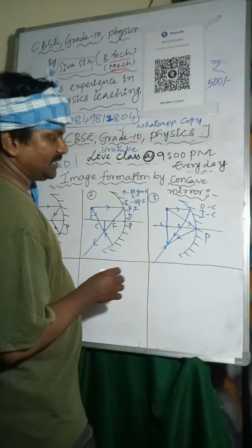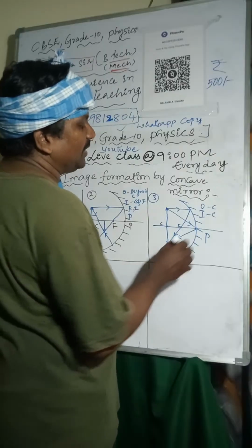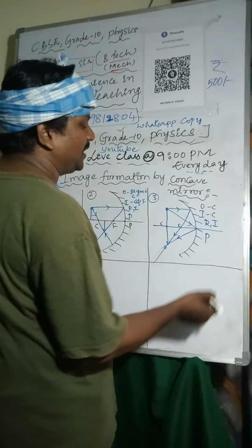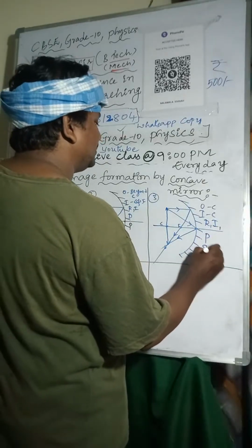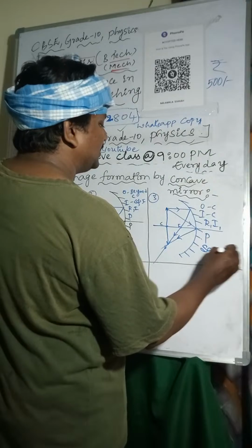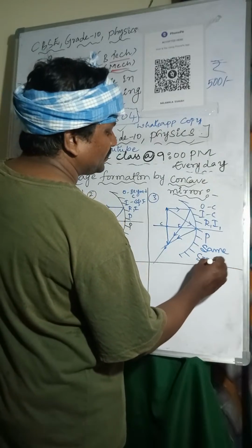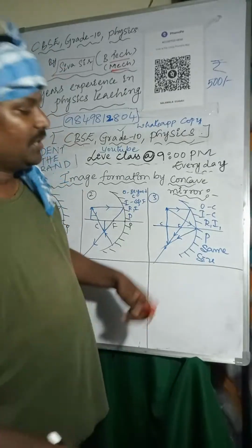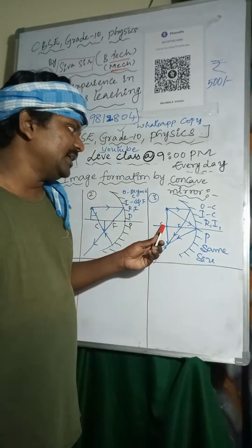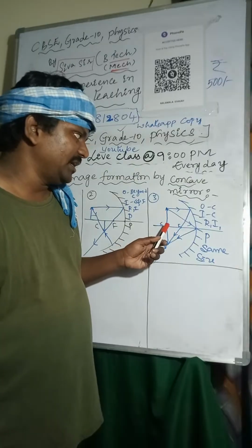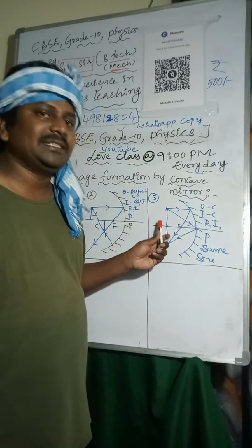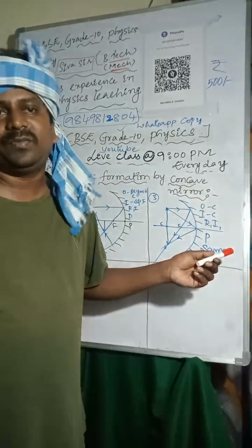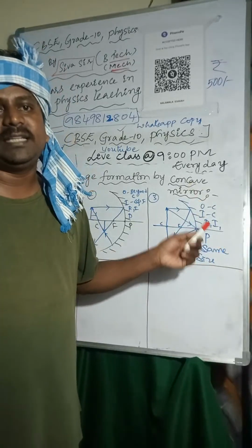Nature of the image is real, inverted, and size of the image is same size. So how can you identify? Here, if the object is placed at C, image also will form at C. So nature of the image is real, inverted, and size of the image is same size. Same size image will form at center of curvature.